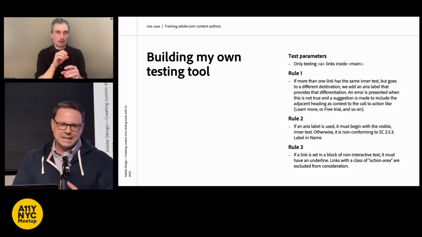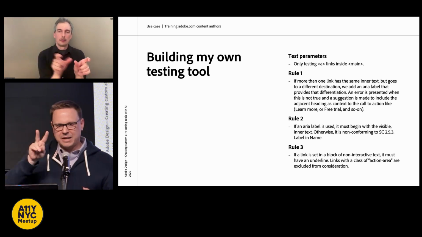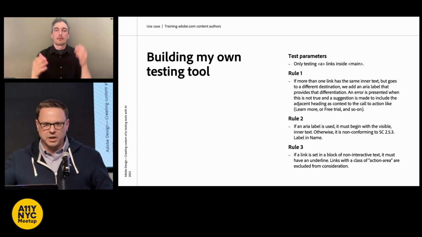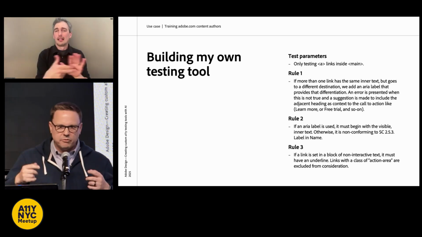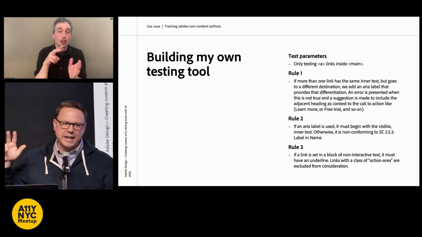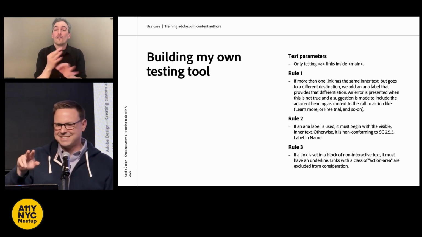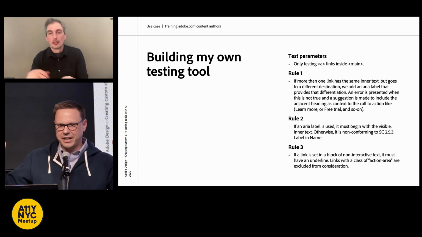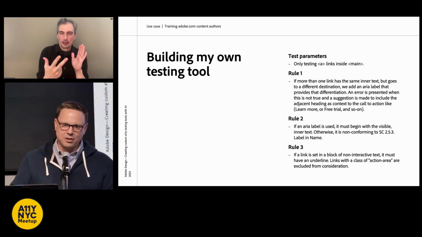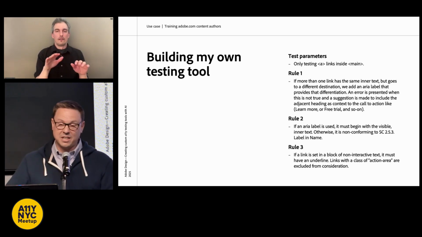Rule 2, if you do an ARIA label, you have to start off that ARIA label with the visible text. Learn more about what? Read more about what? Free trial of what? That's rule 2. Rule 3, if you put blue link text inside of a block of non-interactive text that's black, give me the underline. And I did not look at the 3-to-1 contrast ratio because I think it's a cop-out.